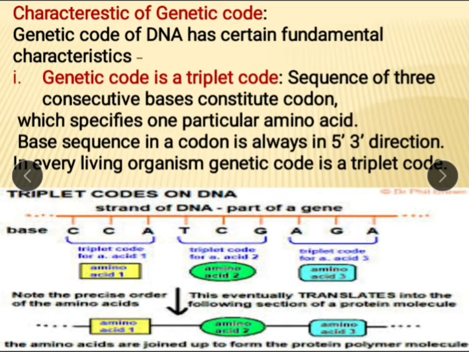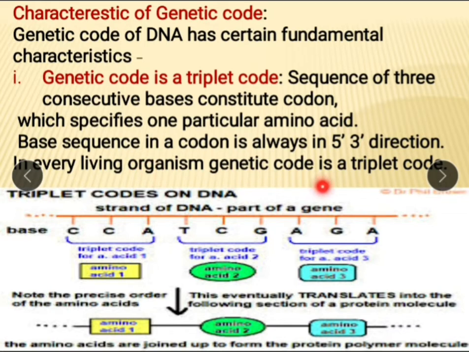First property, genetic code is triplet. Means genetic code consists of 3 successive nitrogen bases on mRNA, and that sequential nitrogen bases constitute the codon, and that codon specifies a particular amino acid, and that base sequence is always in 5' to 3' direction.